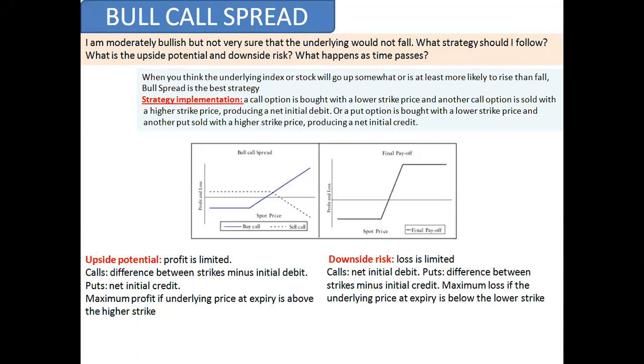And even this morning I gave a Reliance buy of 1102 call, and I asked you to sell the Reliance 1140 call. So I'm moderately bullish that it will go up, but I want to protect my money. That will happen by a bull call spread, where I buy the ATM call and I sell the OTM call. So that is called a bull call spread.